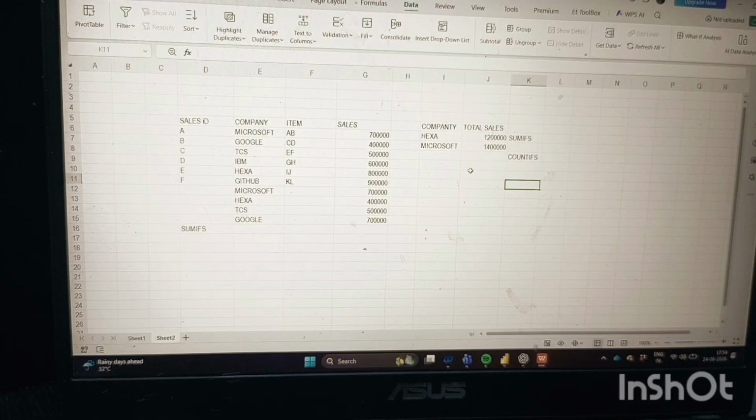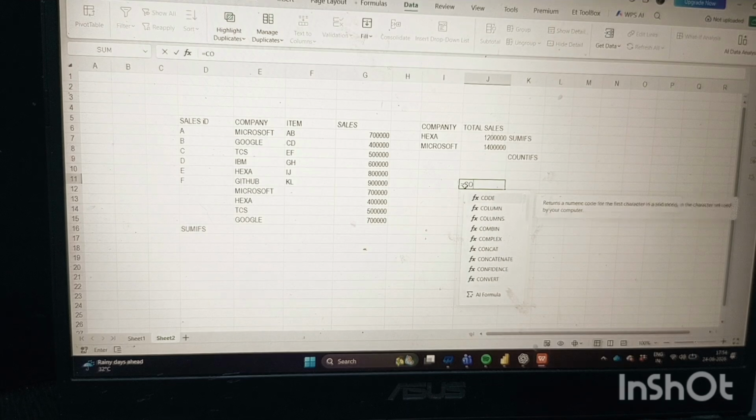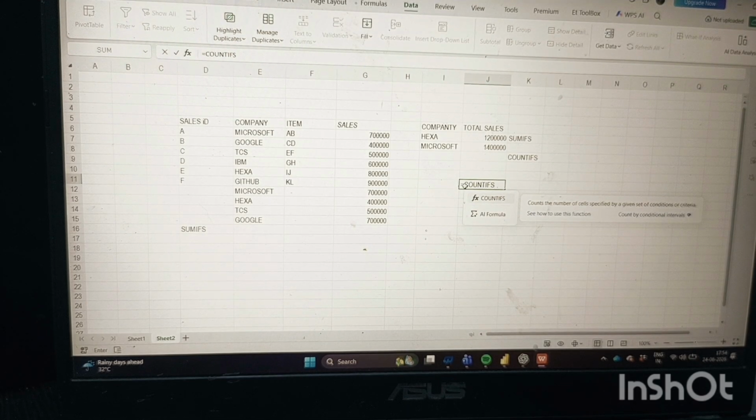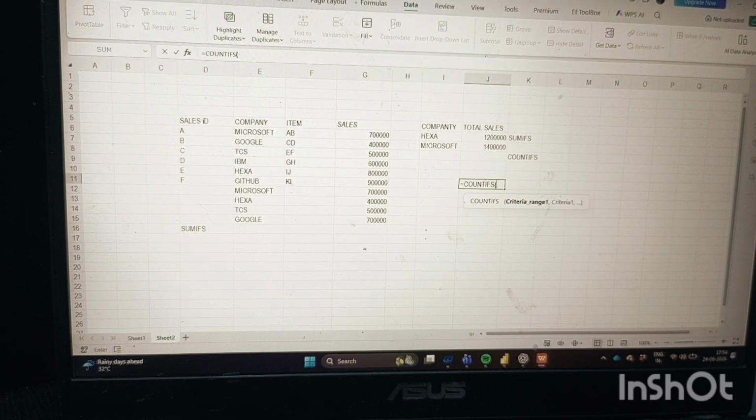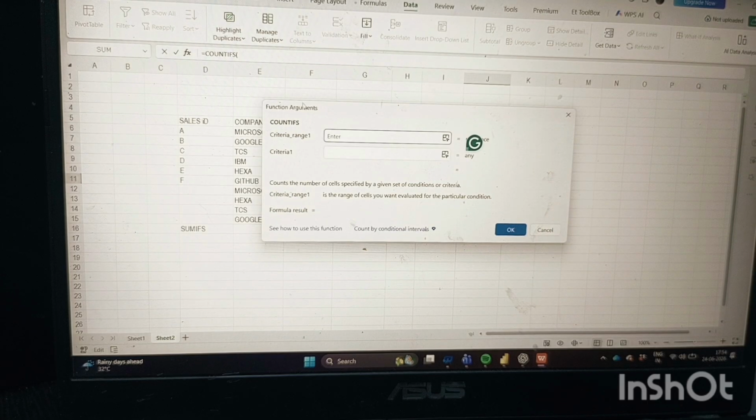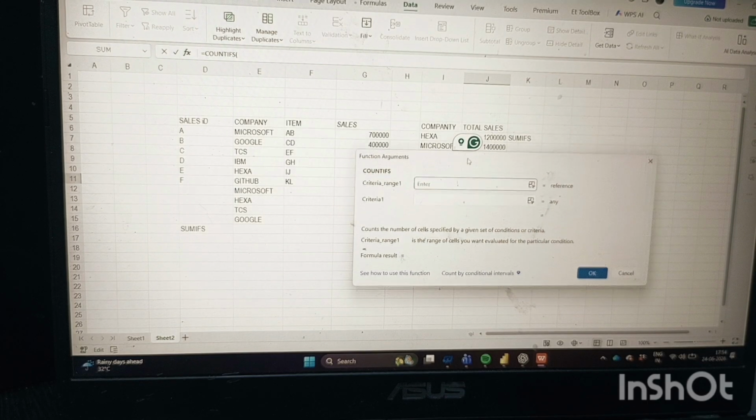How it works: here I'm going to use the formula equals COUNTIFS, open bracket, then go to FX, and in FX, criteria range 1.